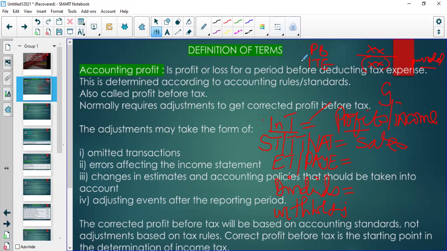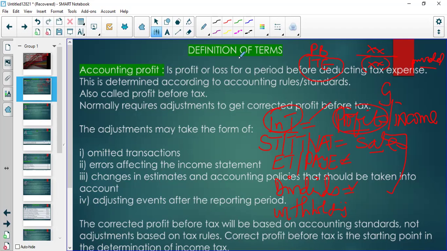But one of the things that you need to know in advance is that you have your sales tax, your pay as you earn, your employees tax, your dividends tax, and any other taxes. These are not part of the income tax expense. So your income tax expense for the purposes of FAC is going to be based on profits. Now this is for the purpose of FAC. For the purpose of taxation, it's going to be wider than just for FAC.